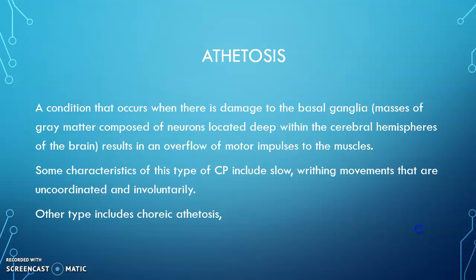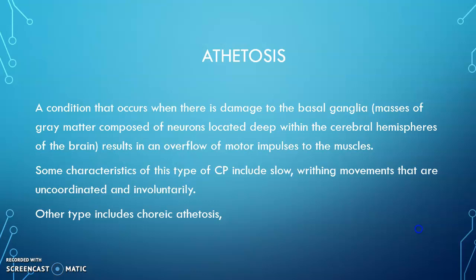After going through the spastic CP, the other type of CP commonly seen other than spastic is athetosis, a condition that occurs when there is damage to the basal ganglia. Otherwise, in spastic CP, it is mostly due to the cortex being affected. Mainly what we see is the periventricular leukomalacia.